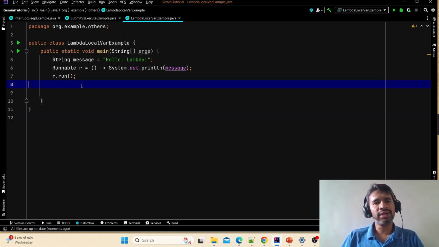So from this example, it looks like the message, whatever we are passing, is accessible inside the Runnable. So a local variable is accessible inside the lambda expression. If you give this answer, then it will clearly showcase that you don't have full context on how lambda works and how it treats local variables. I'll explain in some more detail.